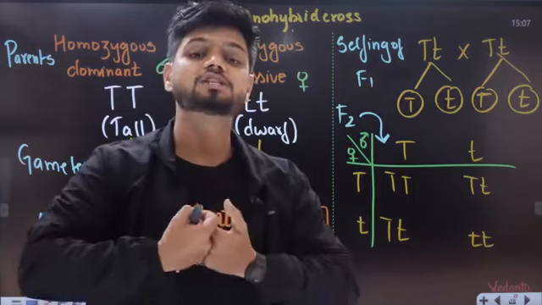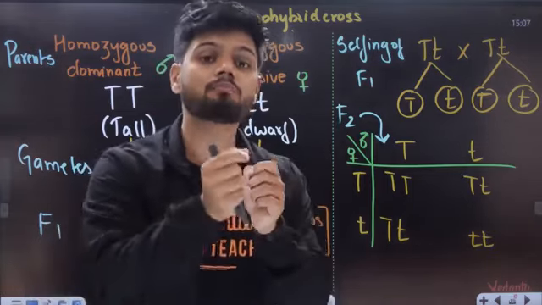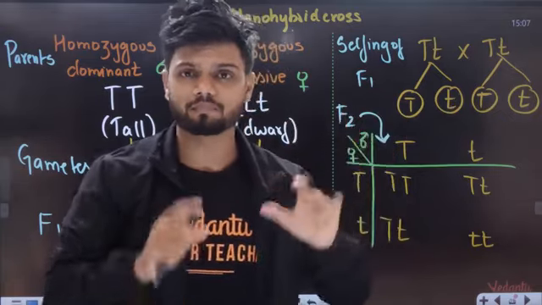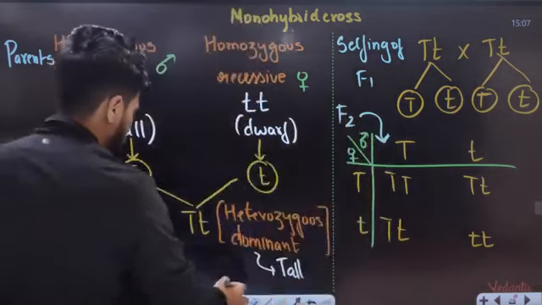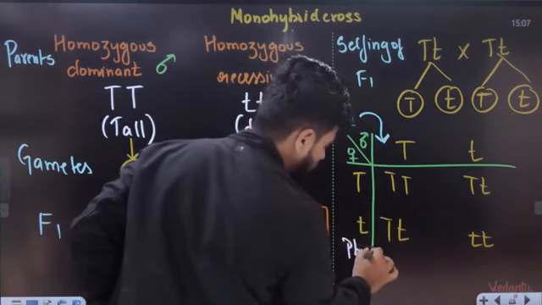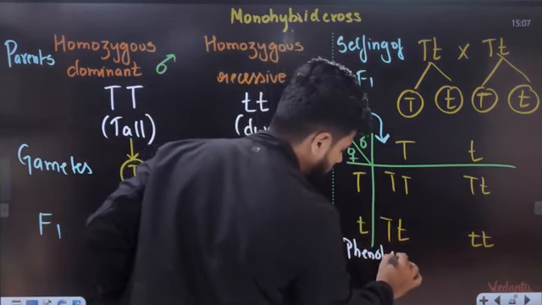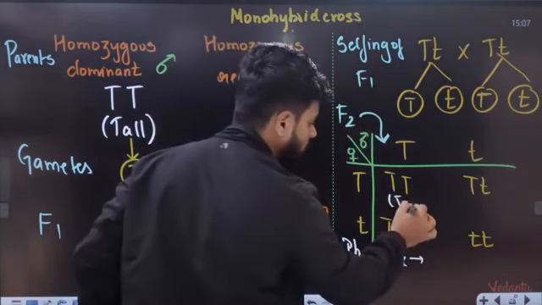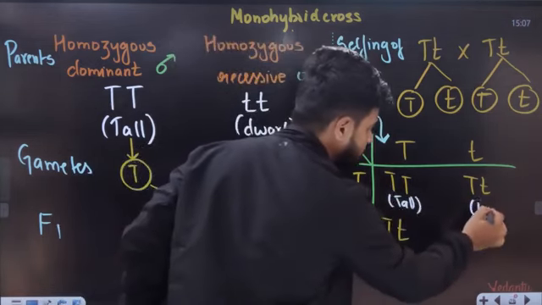So phenotypic ratio means the number of similar groups of phenotype. I'll tell you an example. Let's take phenotypic ratio first. This is going to be tall. This is going to be tall.